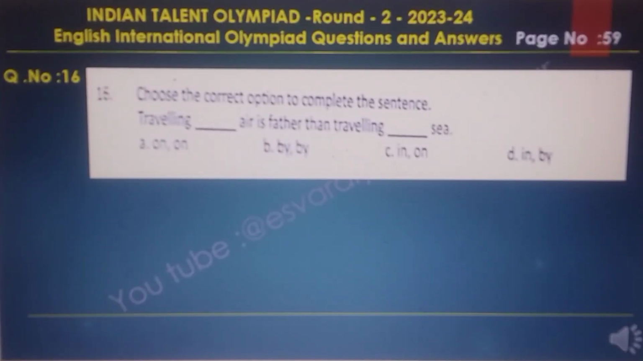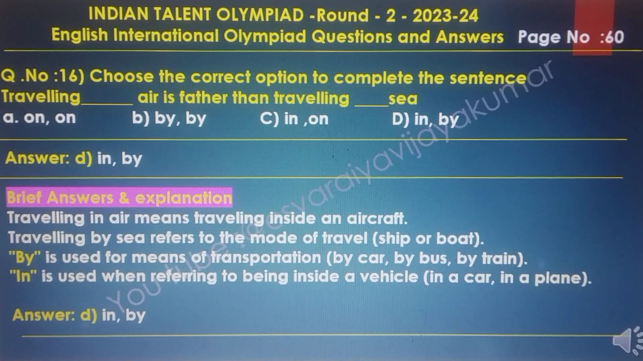Question number 16. Choose the correct options to complete the sentence. Traveling dash air is farther than traveling dash sea. Here options A, B, C, D. The answer to this question is D, in, by. The brief answer and explanation of this question.